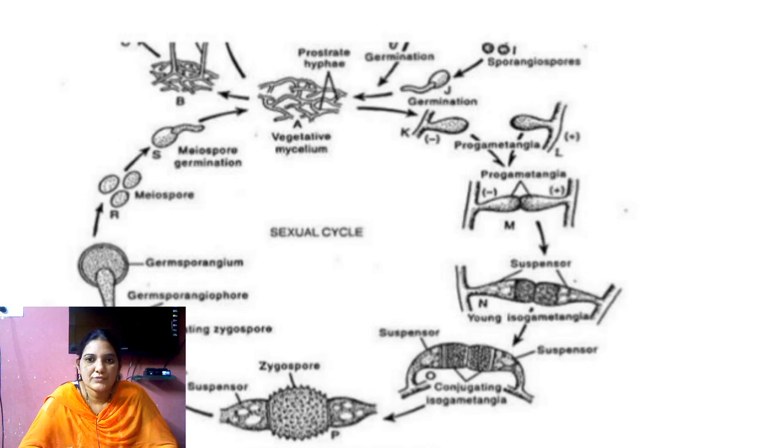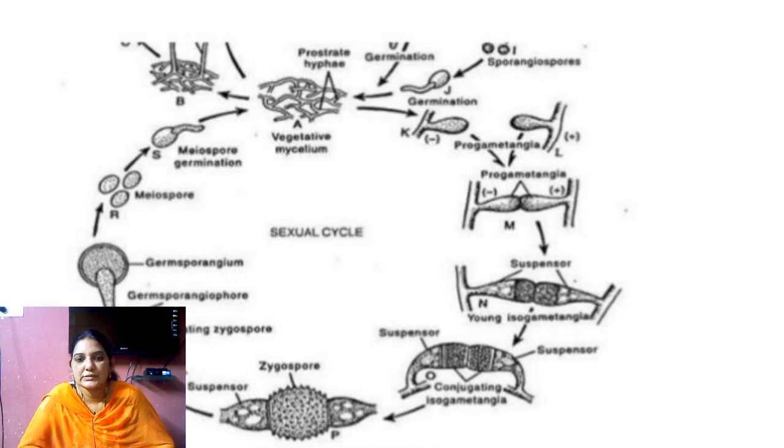At the time of sexual reproduction, two strains come together, the plus strain and minus strain, and they attach with each other, and that place becomes swollen, and both the minus strain and plus strain fuse with each other, and they form one zygote.